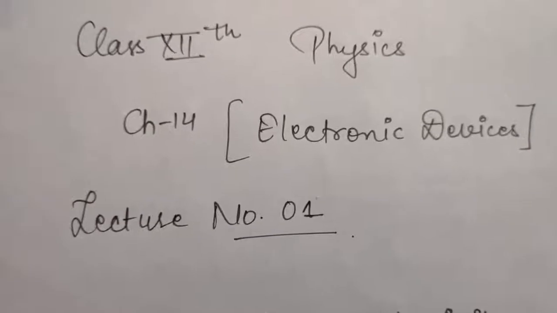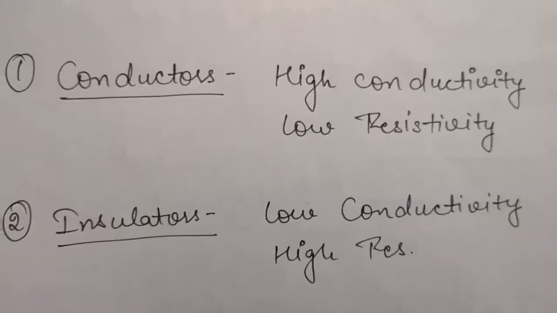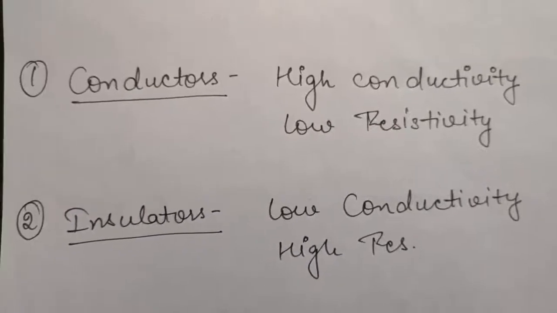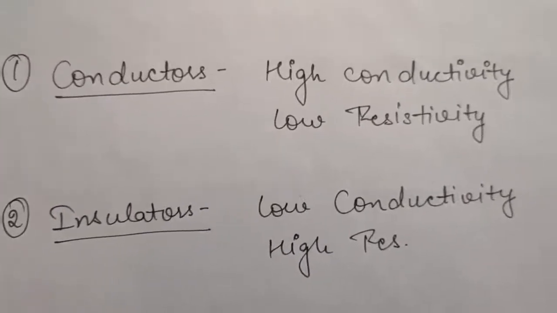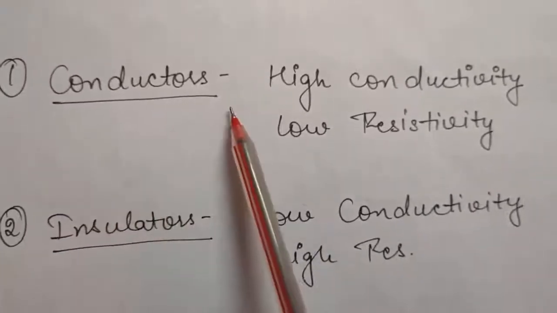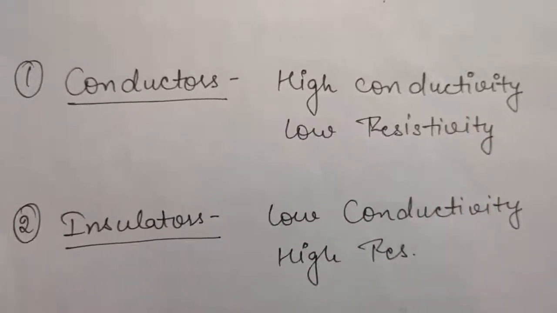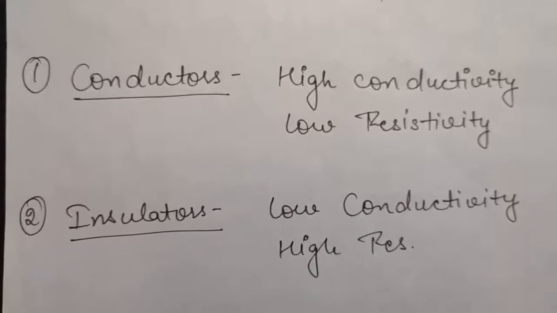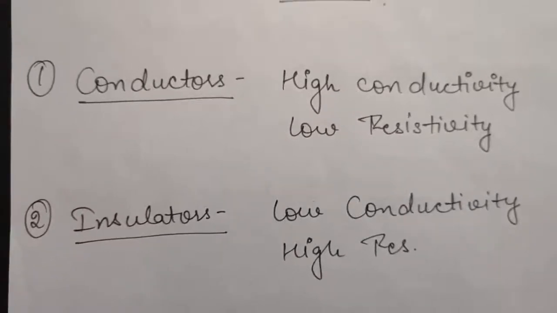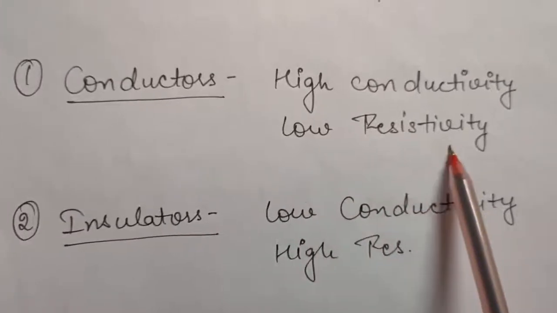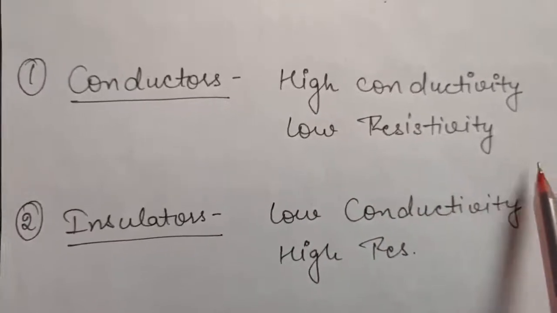First of all, to start with, let me give you a brief review about conductors, insulators and semiconductors. Conductors are the devices which have a very high conductivity, and because conductivity and resistivity are inversely proportional to each other, you can say conductors have low resistivity as well.